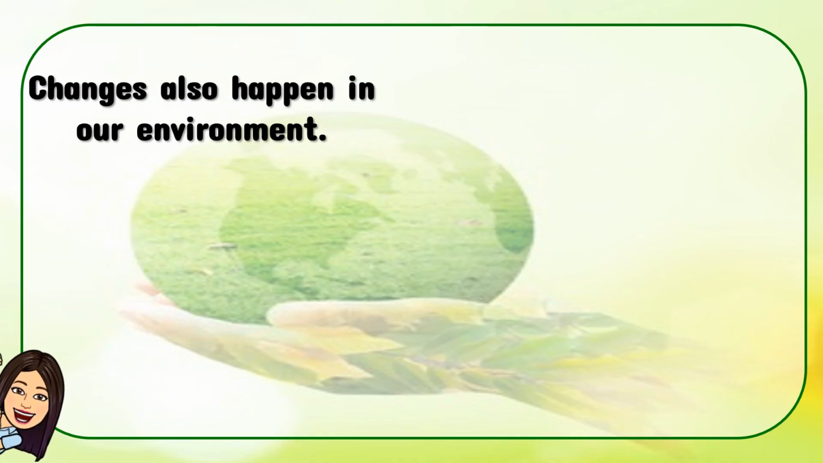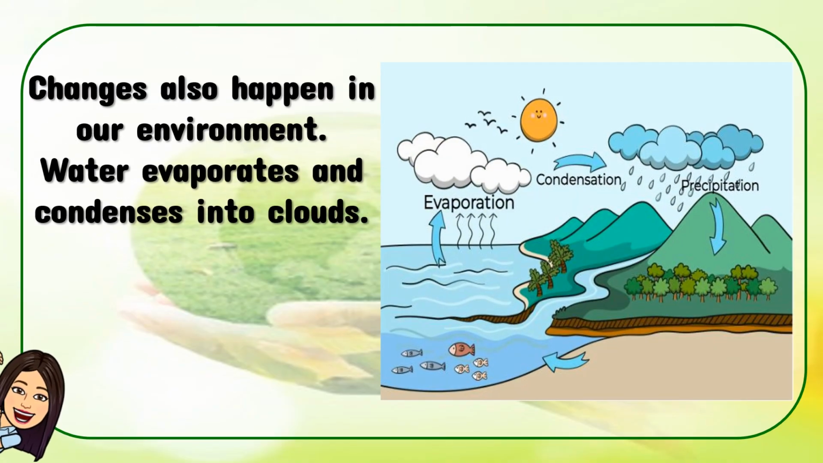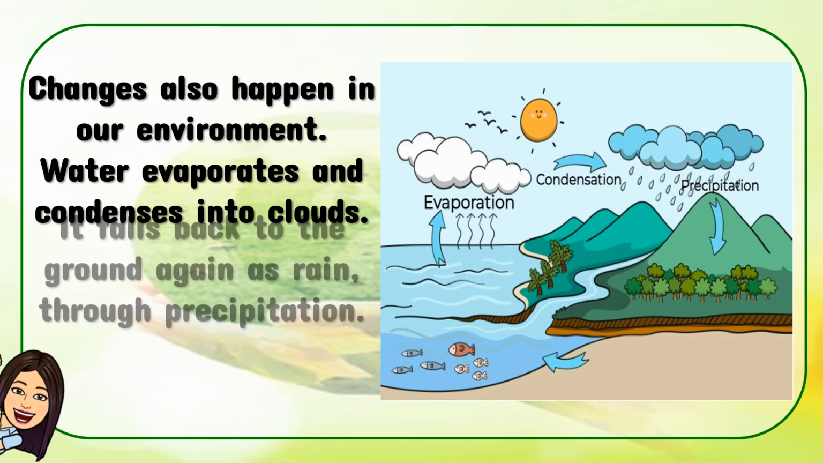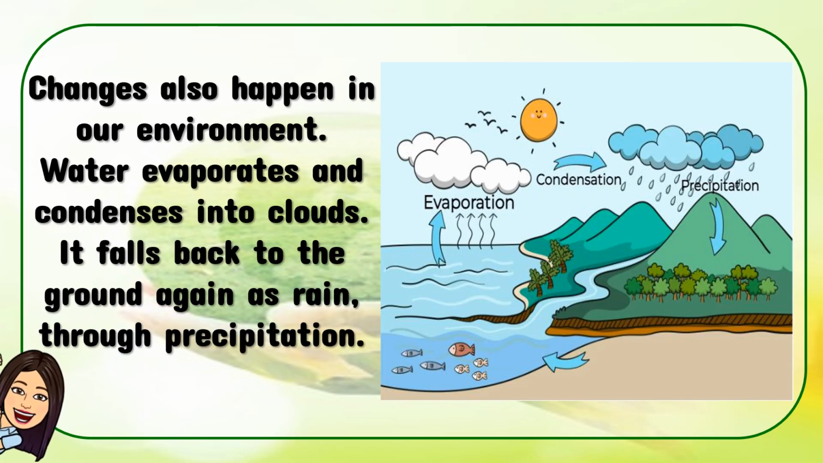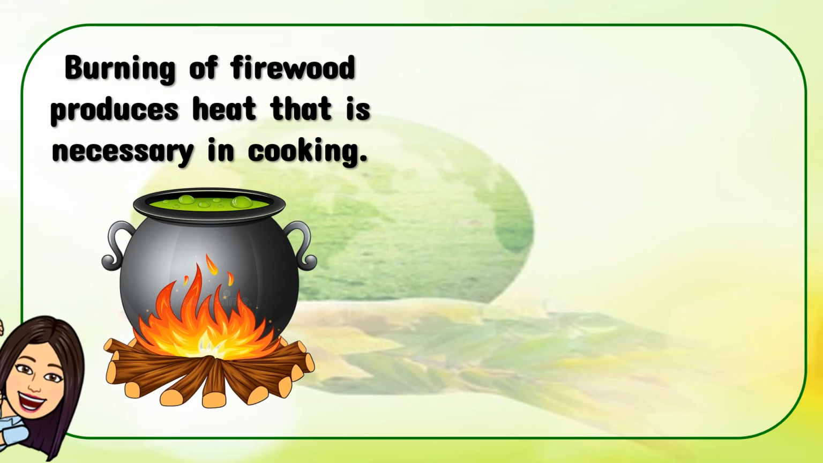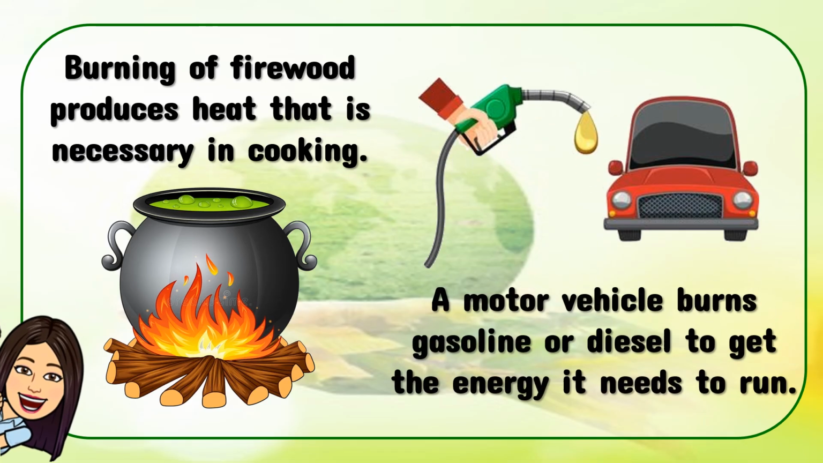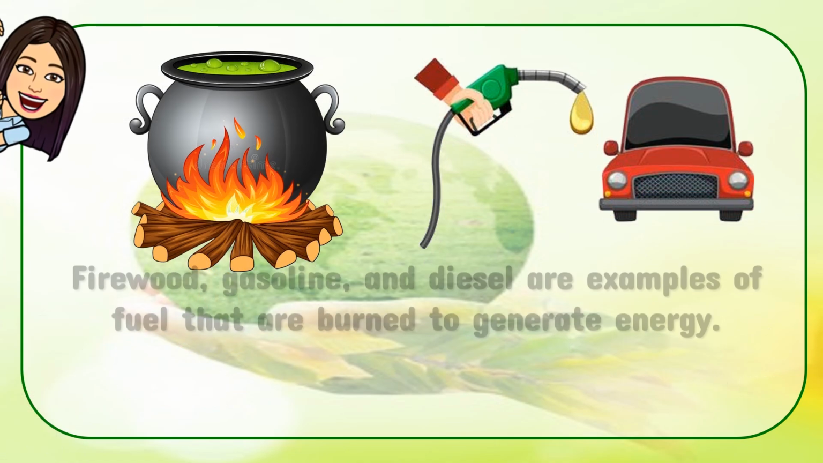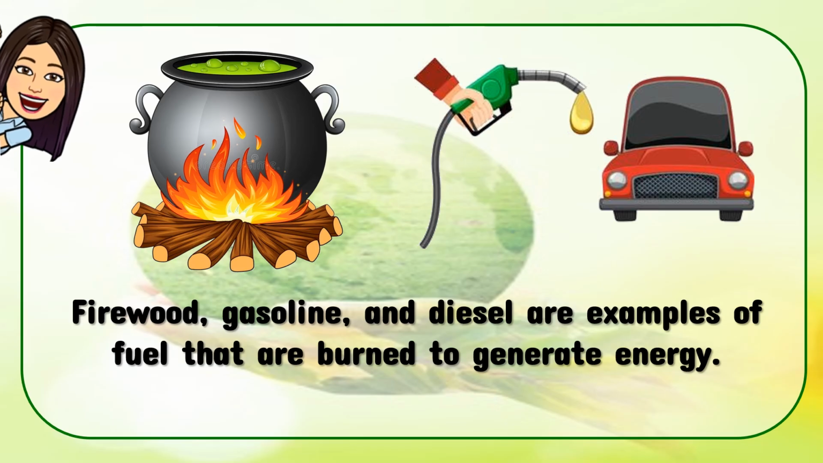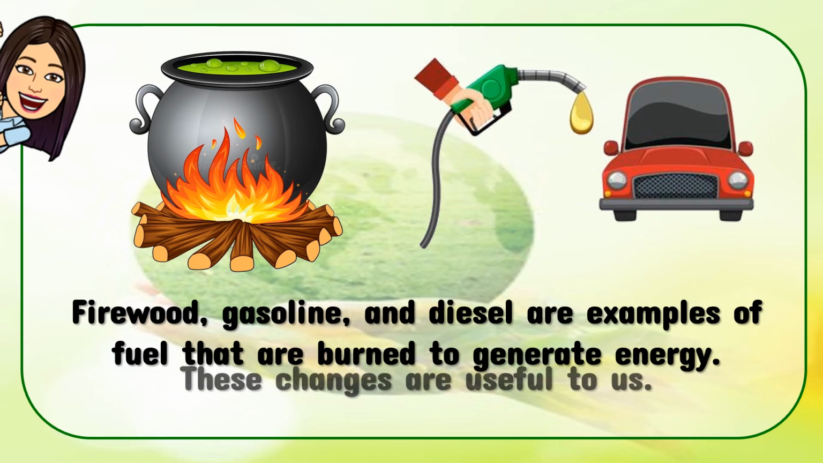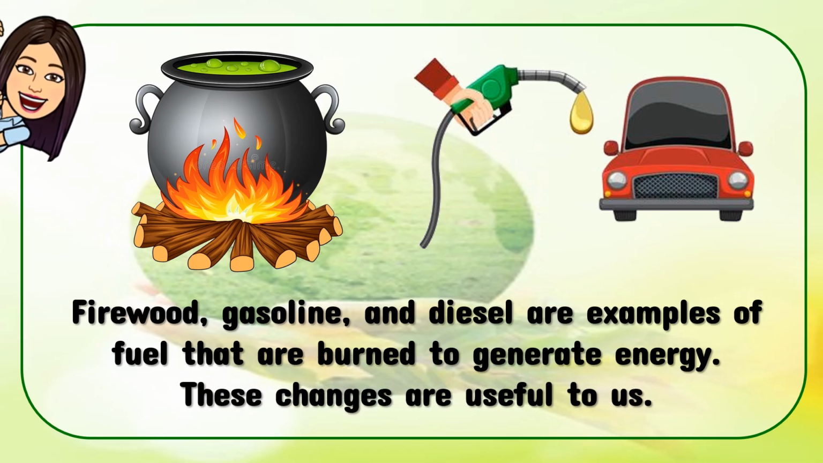Changes also happen in our environment. Water evaporates and condenses into clouds. It falls back to the ground again as rain through precipitation. Burning of firewood produces heat that is necessary in cooking, while a motor vehicle burns gasoline or diesel to get the energy it needs to run. Firewood, gasoline, and diesel are examples of fuel that are burned to generate energy. These changes are useful to us.